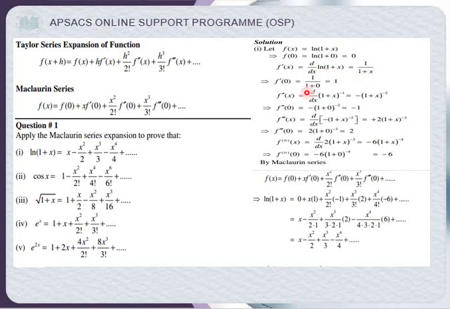Okay. Now for f dash 0, just put x is equal to 0. So 1 upon 1 plus 0. So 1 upon 1 is 1.